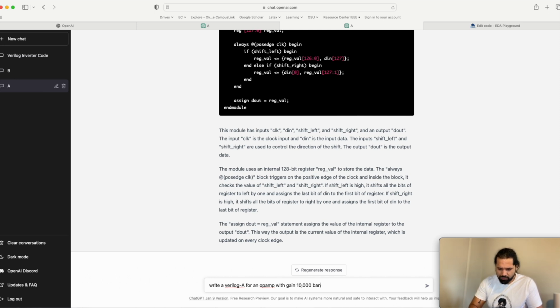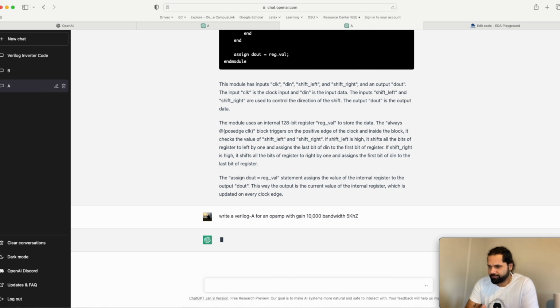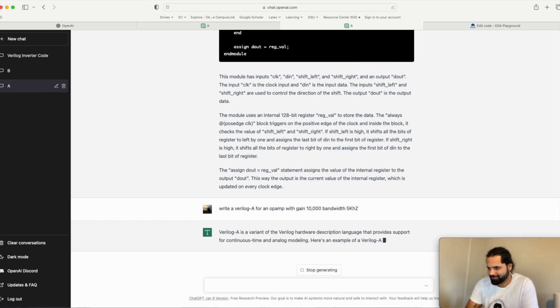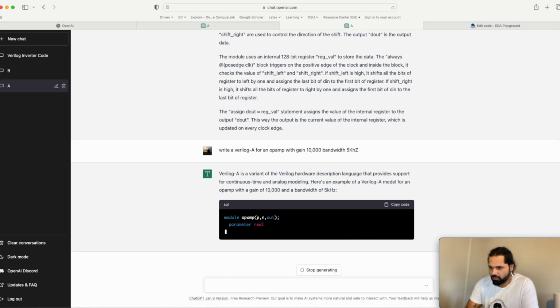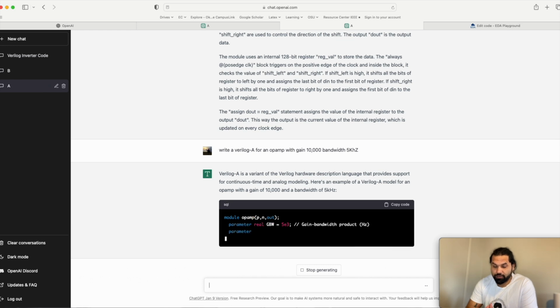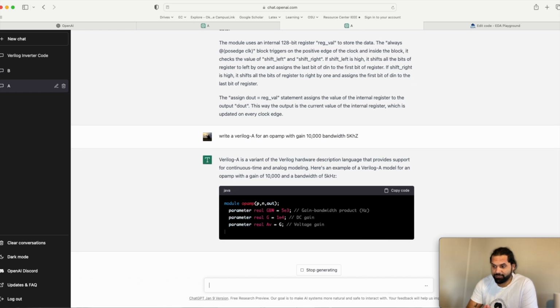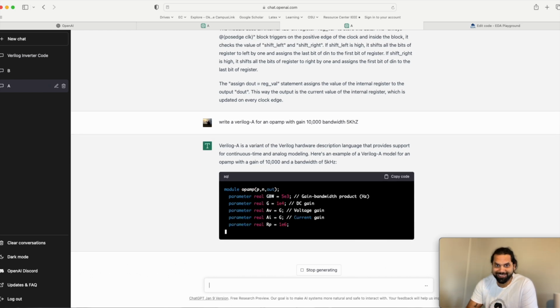GBW, I can also write GBW. It has to be realistic. Let's just say 5 kilohertz. Okay. Thinking. So it gives us a model, like a bare model, but it has a lot of things which are missing. So yeah, it's going to tell you what's missing.